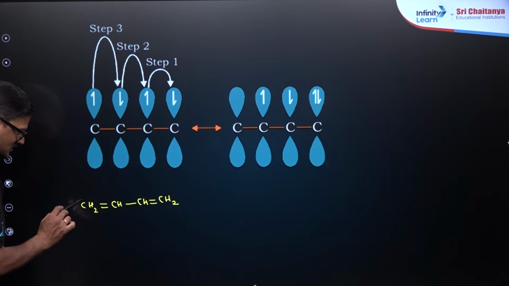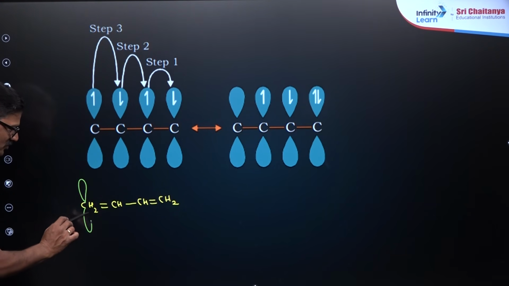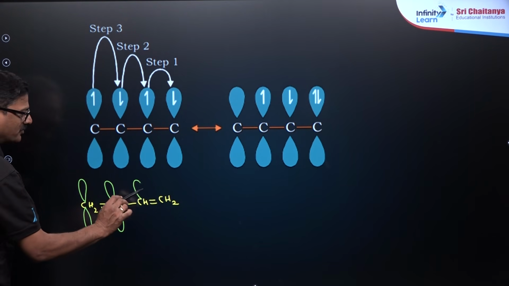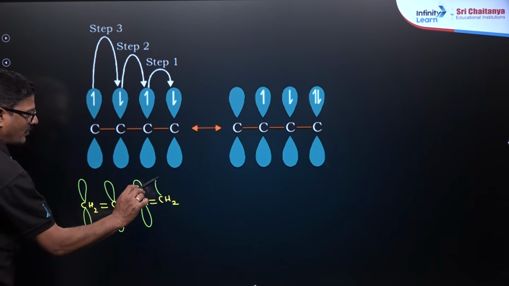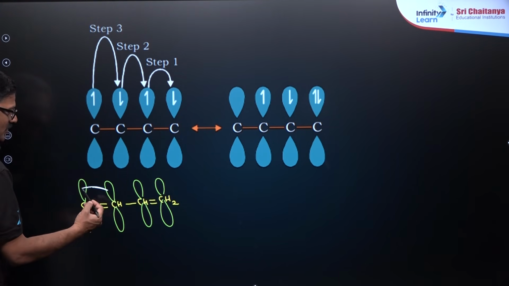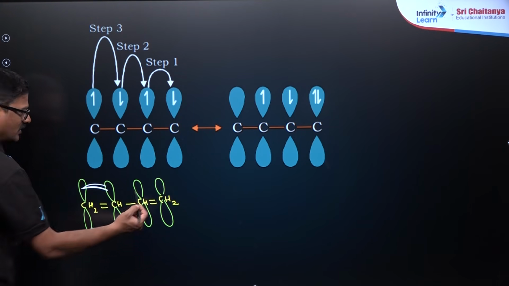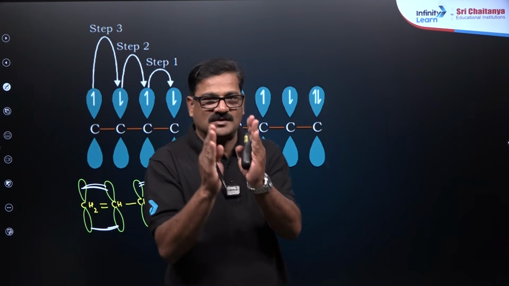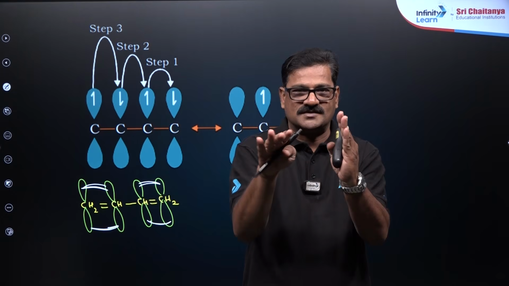Now you can see this is sp2, unhybridized pure p orbitals will be there. So far you can see a pi bond here, a pi bond here, a pi bond here, a pi bond here. So the pi bonds are perpendicular to the sigma bond here.